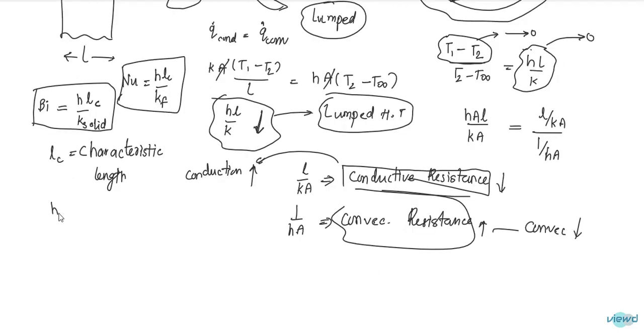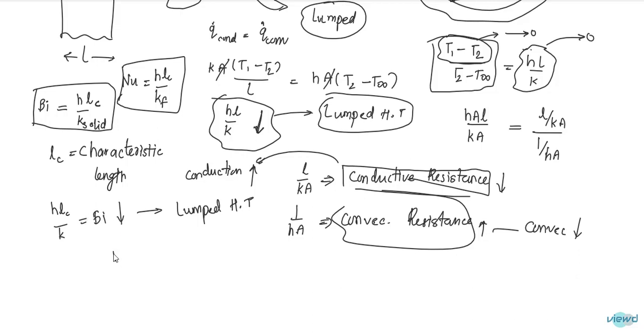If hL_c by K, that is, if the Biot number is low, then we can apply lumped heat transfer. So how low should the Biot number be?